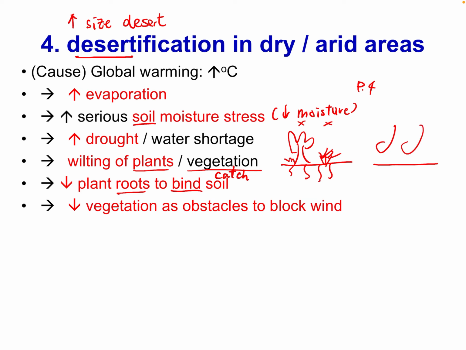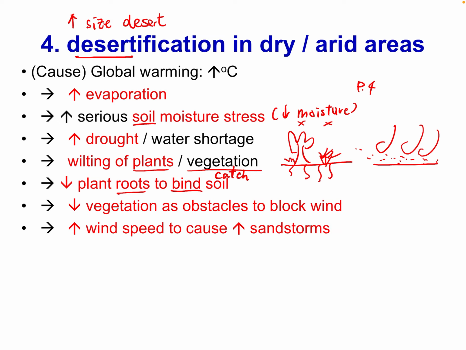When there is a strong wind, all the particles can move around. 啲塵啦，啲泥土啦，全部都隨便俾風帶走咗啦，因為冇咗呢個植物去擋住佢。之前有植物去抓住泥土，而家全部都冇啦，好大風，咁點算呢？So it will increase the wind speed.